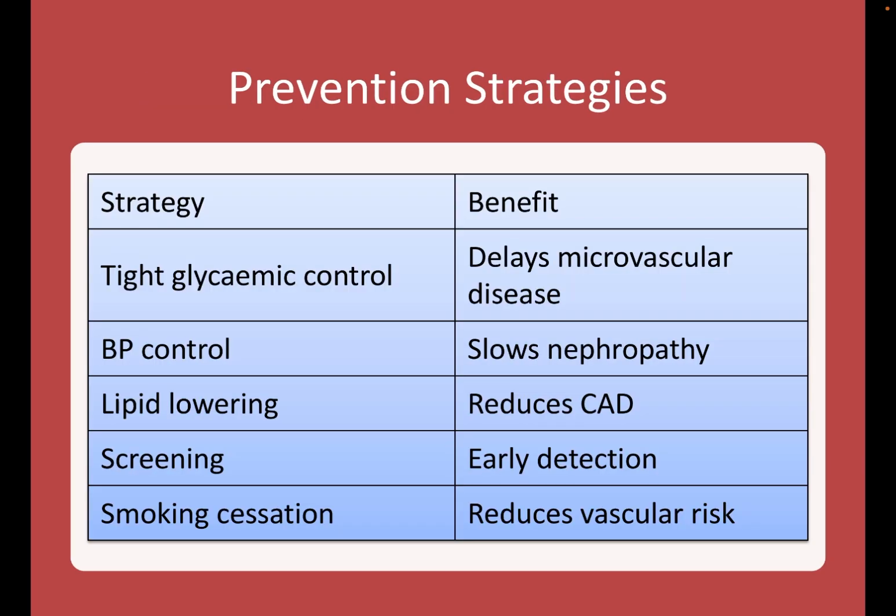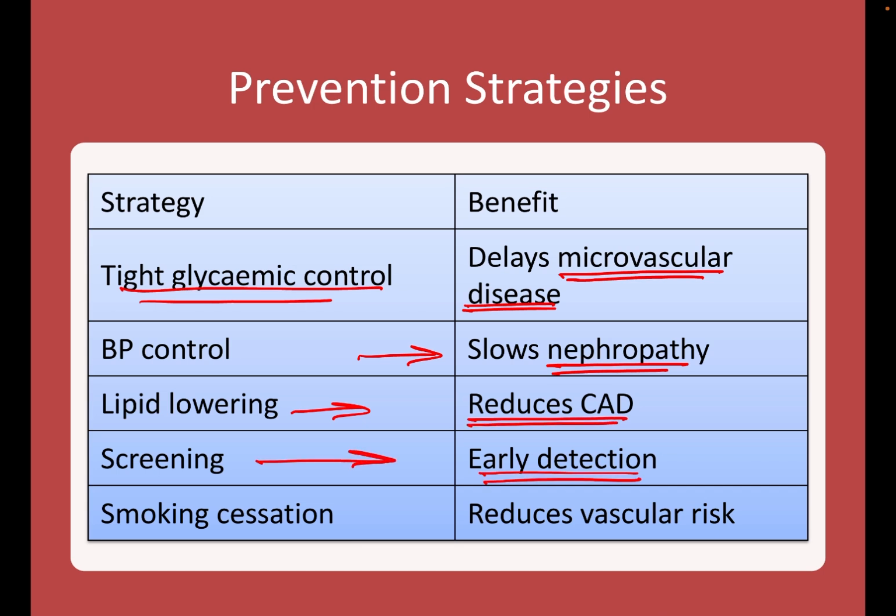The prevention strategies for preventing the complications include tight glycemic control, which results in delayed microvascular disease. BP control results in slowed nephropathy. Lipid lowering results in reduced CAD. Screening results in early detection. And smoking cessation reduces the vascular risk.